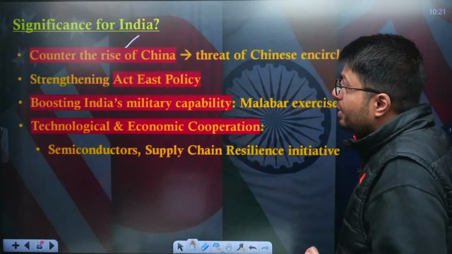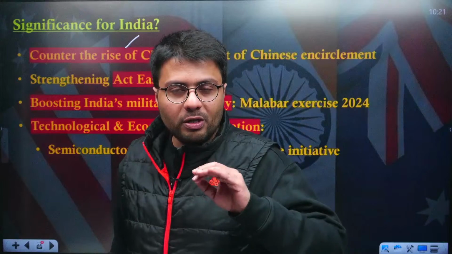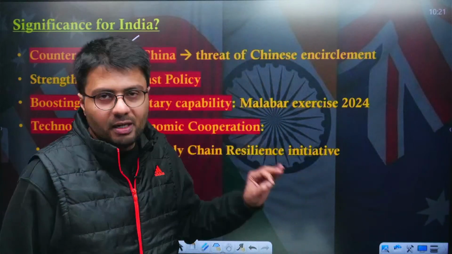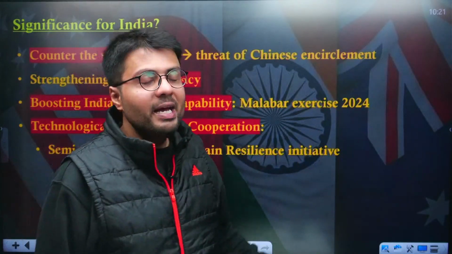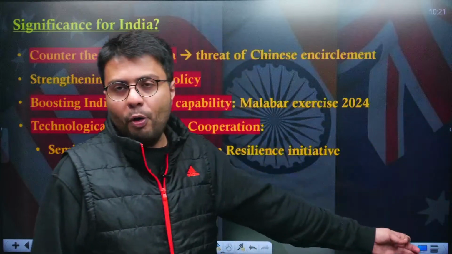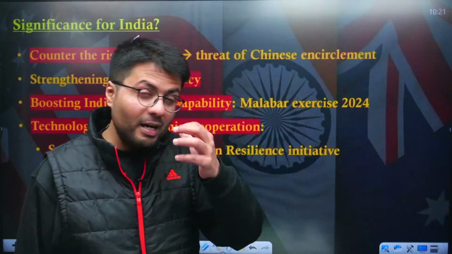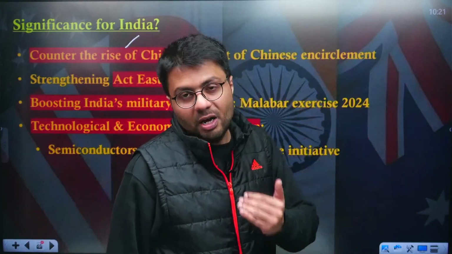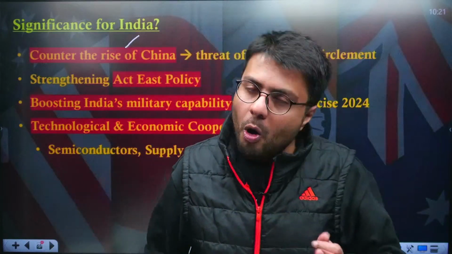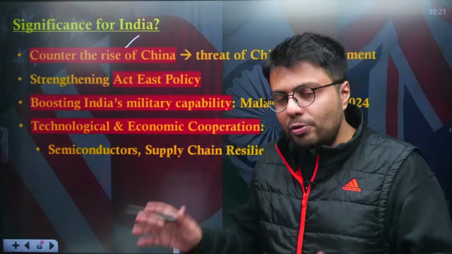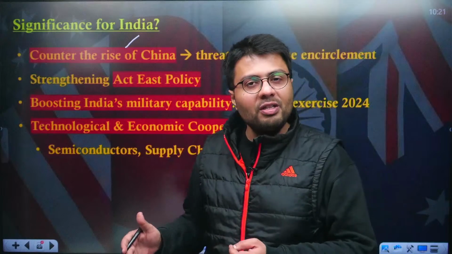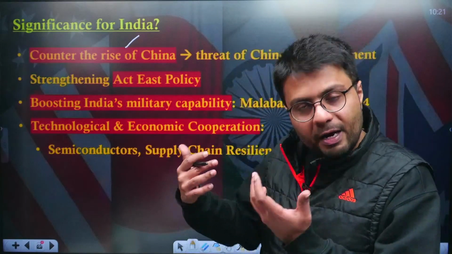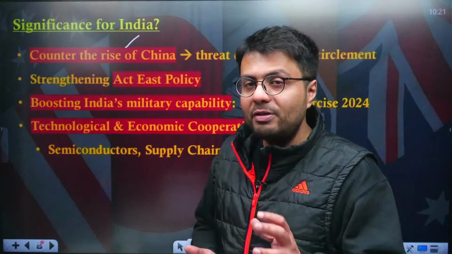Also, as I have already told you, the Chinese navy is undertaking what is called a strategic encirclement of India. That is, it is constructing bases in many regions of the Indian Ocean region. It has deployed its submarines and warships into the ports of Sri Lanka. It is looking to deploy its warships in the port of Gwadar, which is located in Pakistan. So this kind of strategic encirclement of India by Chinese navies is also against the interest of India. So it wants to collaborate with these countries, especially the US and Australia, as they have a significant naval presence in the Indian Ocean region, and using their infrastructure and capacity, it wants to tackle the rise of China.